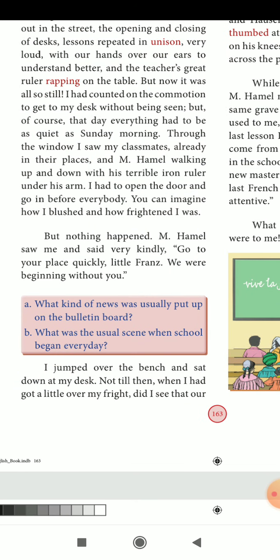Next paragraph. Mr. Hamill, that is M. Hamill, saw me and said very kindly, "Go to your place quickly, little Franz. We were beginning without you."